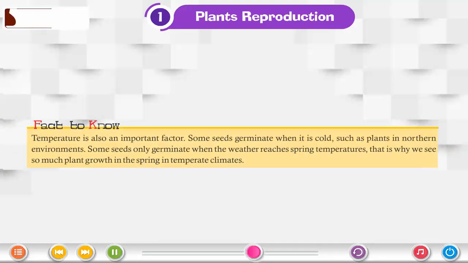Fact to know: temperature is also an important factor. Some seeds germinate when it is cold, such as plants in northern environments. Some seeds only germinate when the weather reaches spring temperatures. That is why we see so much plant growth in the spring in temperate climates.